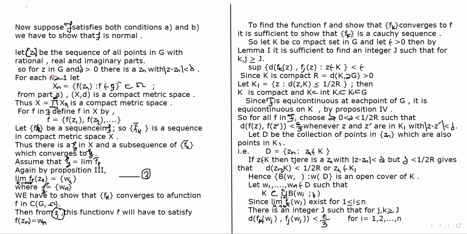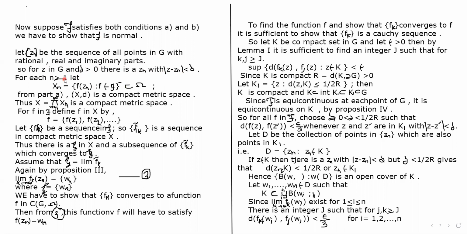Okay. So let the sequence Zn be a sequence of all points in G with rational real and imaginary parts. So for Z in G and delta greater than 0, there is a Zn with mod of Z minus Zn less than delta.